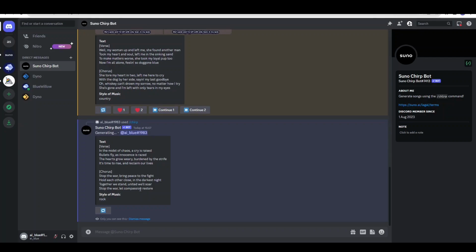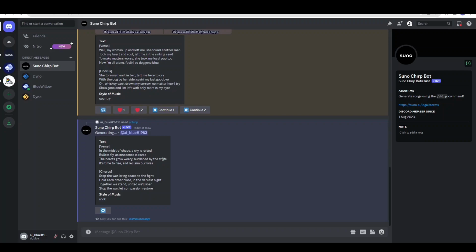It's already generated the lyrics, and as you can see: in the midst of chaos, a cry is raised, bullets fly, as innocence is raised, the hearts grow weary, burdened by the strife. It's time to rise and reclaim our lives. It's not too bad, but if you have your own lyrics, you can use your own lyrics. In this case, we've let the AI do all the work.